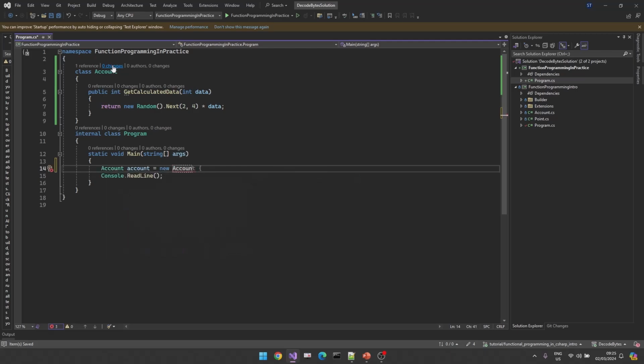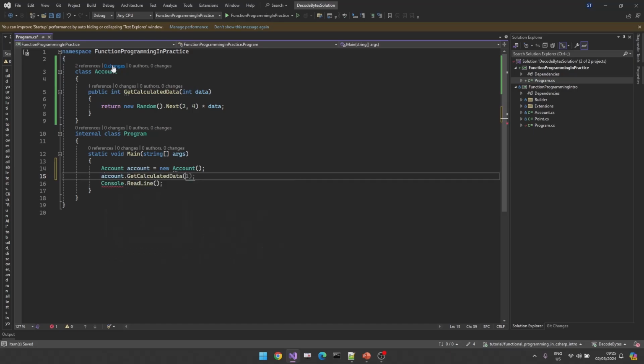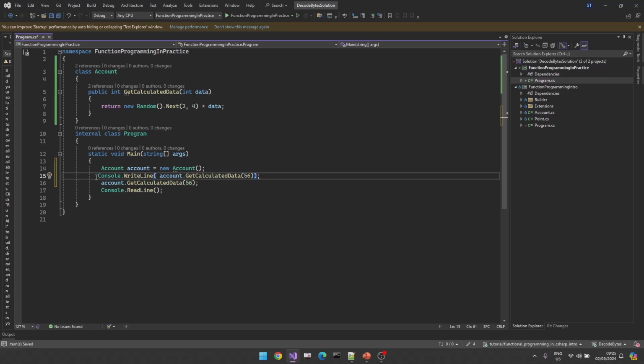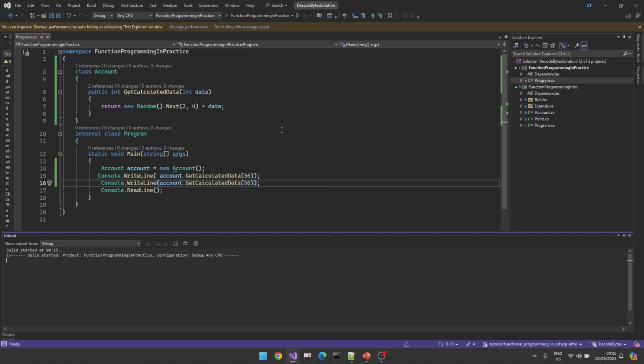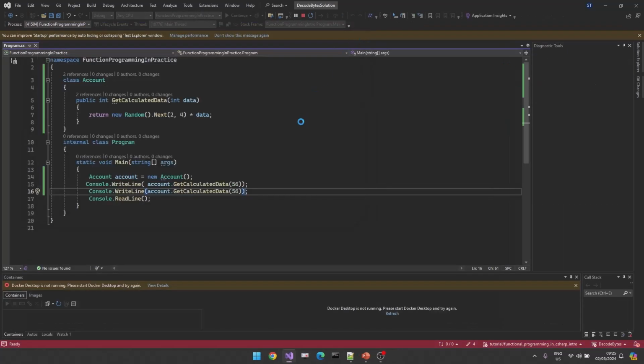Now let's go to the account. Let's create it. Instantiate Account, GetCalculatedData. I'm providing 56. And for the second time, I am providing the same data as an argument. It means I should get the same response every time I provide the same argument. But in my case, I have random functionality here, and I will get different data.